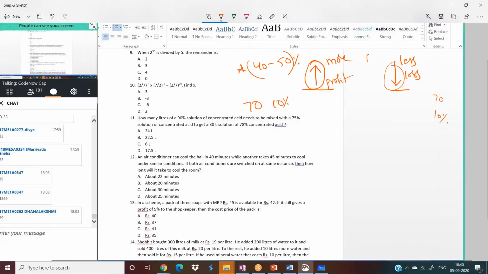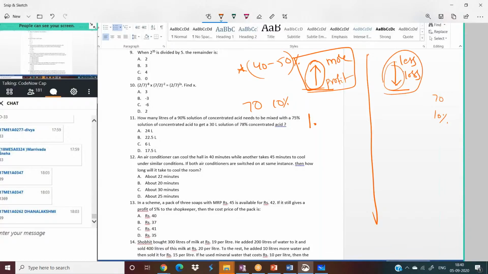Remember, whenever you get any of these three words, blindly put 1 point. Whenever you see these three words, blindly put 0 point. How much profit you got? 10%. Write 10 directly. Into previous value gives you present value, or else new value I can write. I got 12% profit. 1 point. Profit means 1 point. How much percentage you got? 12%, right? 12 into cost price gives you selling price. Remember this.